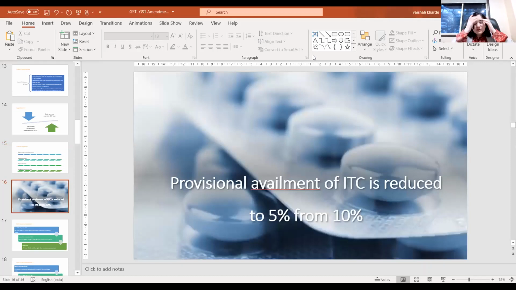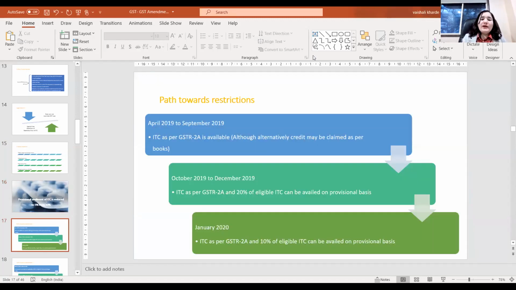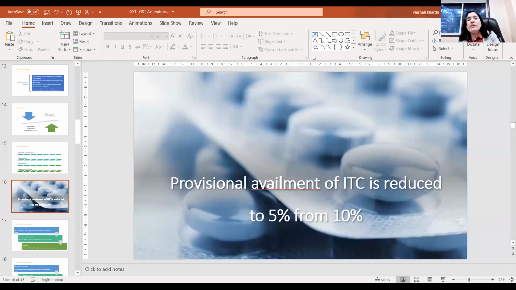newly introduced to restrict the input tax credit utilization. Now we start with the next amendment, again one of the restrictions related to ITC. So friends, the provisional availment of ITC, which was 10% up to December, is now reduced to 5%. Now what is 10% and what is 5%?